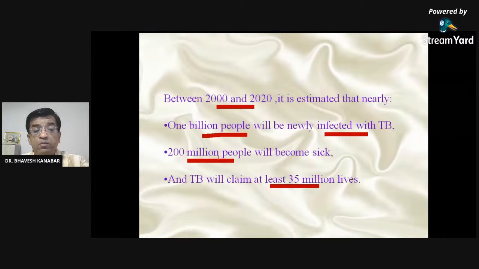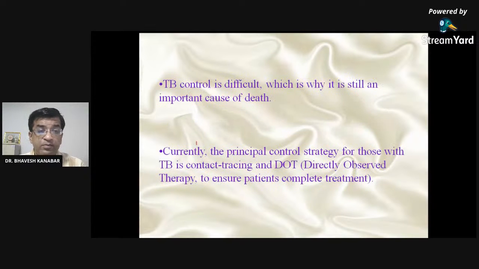So TB is the most important and most dangerous among the infectious diseases, taking the lives of many persons. It is the leading killer, even before corona, or even in the presence of corona. It is estimated that every day around 1000 people in India die because of tuberculosis, and 5000 people every day get newly infected.